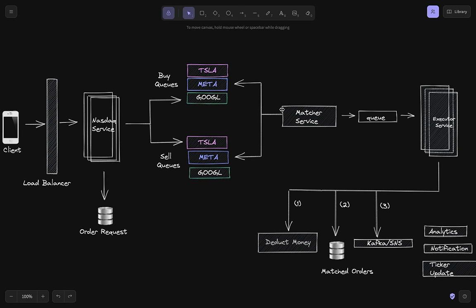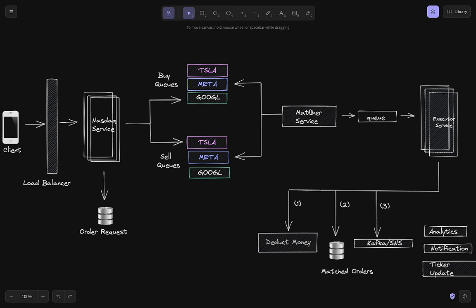You're understanding? If I am buying for $50, anyone selling for $50 or less is a prospective match to be mapped with me, the buyer. On the contrary, if I'm selling for $50, and anyone is ready to purchase for $50 or more, then I would be interested to sell to that person, right? So those people should be matched with me. So this matcher service performs the matching logic here, right?